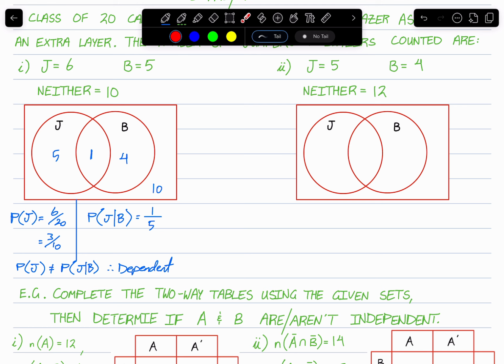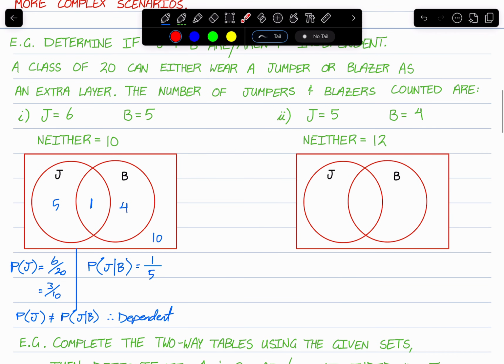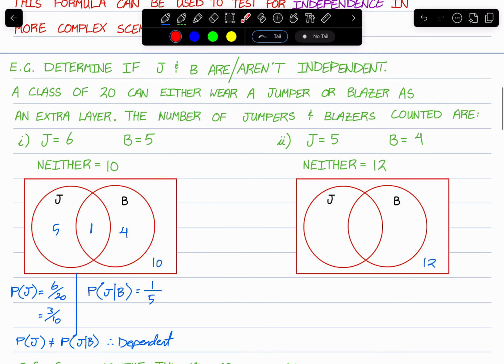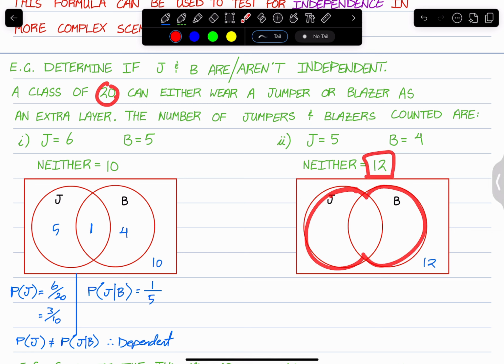But now let's take a look at this example here. So similar idea. We start with the obvious piece of info. So 12 goes on the outside here, which gives us a remainder of 8. So 20 minus 12, there should be 8 people inside these circles.